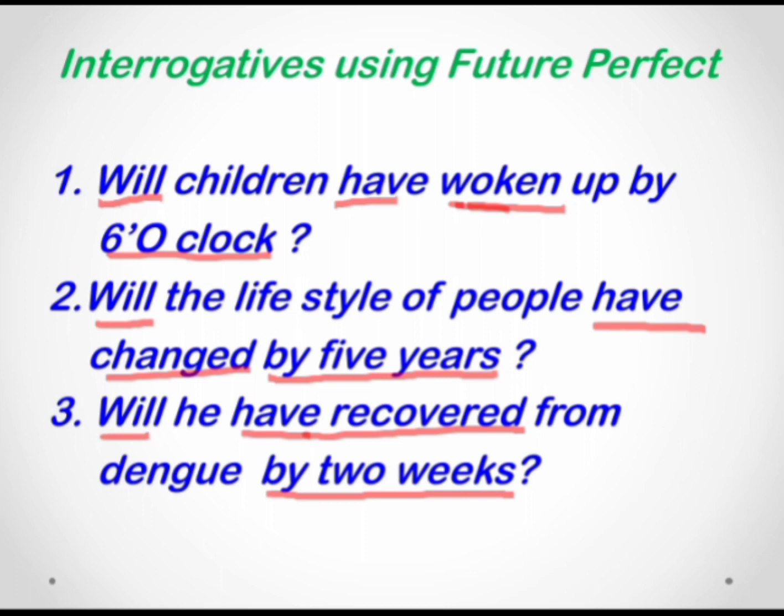I hope you understood. So we learnt that future perfect tense denotes an action that will start in future and complete within a definite period in future. It should have a deadline or a fixed time for the action to get completed. We also learnt how to use the modal verb and the have and the past participle. We learned the structure of future tense and how to frame interrogative sentences as well as the negative sentences.